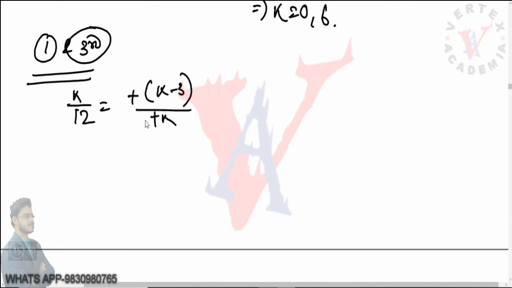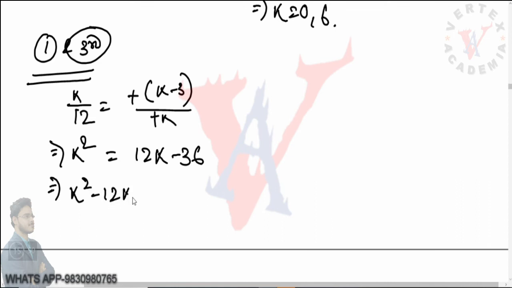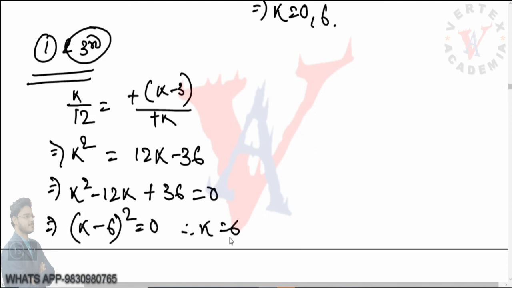Here also the minus minus cancels out, so k square equals 12k minus 36, or k square minus 12k plus 36 equals 0. This is actually k minus 6 whole square equals 0, therefore k equals 6.